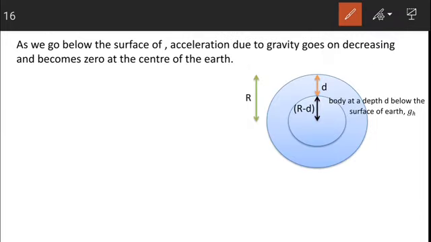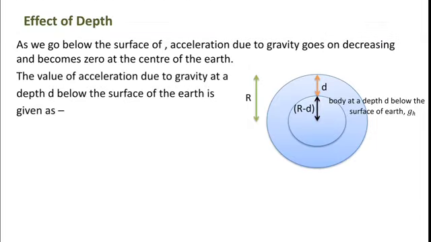Now the value of acceleration due to gravity at a depth d below the surface of the earth is given as gd is equal to g into (1 minus small d by capital R), where gd is the value of acceleration due to gravity at a depth d, g is the value of acceleration due to gravity on the surface of the earth, d is the depth, and capital R is the radius of the earth. Let us say this is equation number 1.